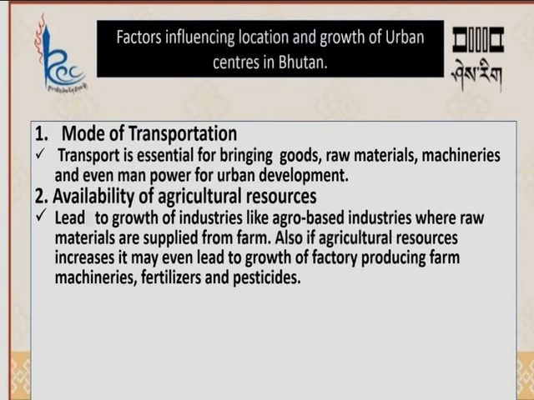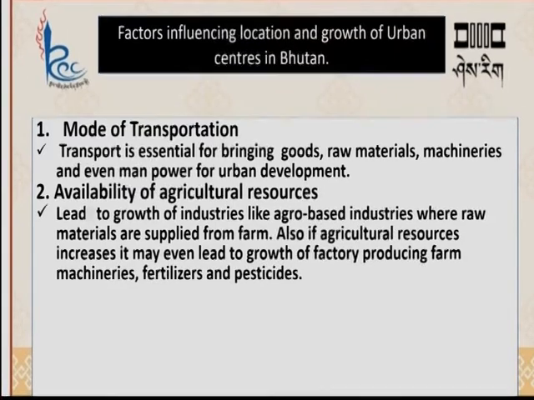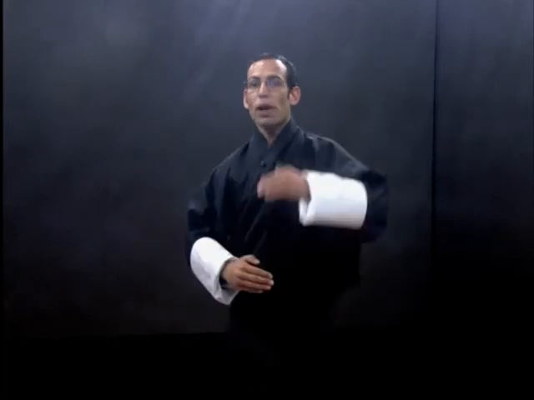Availability of agricultural resources attracts agro-based industry, which means wherever there are agricultural resources, it will attract agro-based industry. Moreover, if there is surplus supply of agricultural product, there will be factories coming up in that area producing farm machineries, fertilizers and pesticides, right.